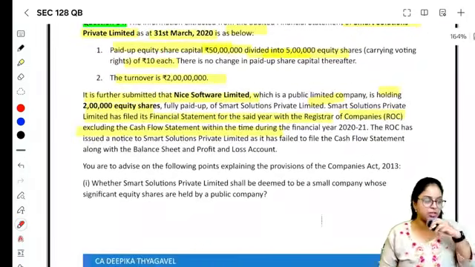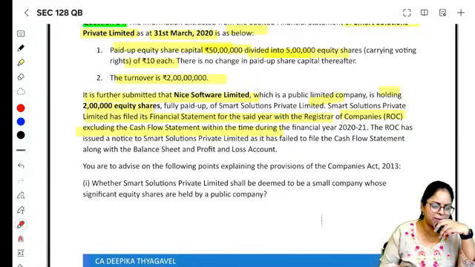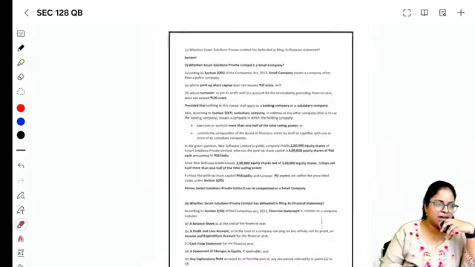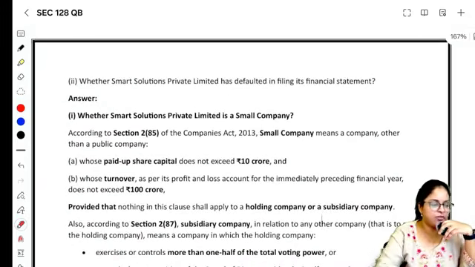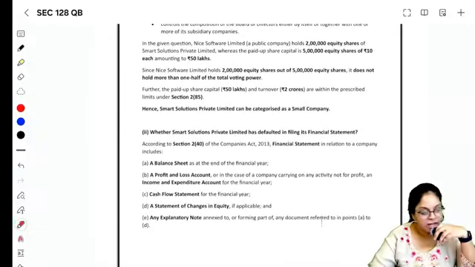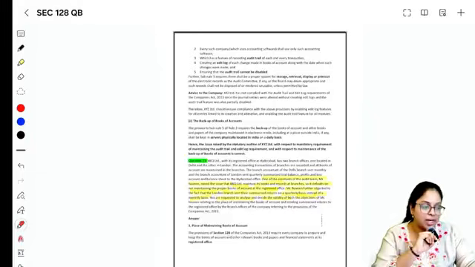So whether Smart Solutions Private Limited shall be deemed to be a small company whose significant equity shares are held by a public company? Yes. And whether they have done any default in filing? The answer is no. They have not done any default in filing. Right? So that is your entire questions related to section number 128.